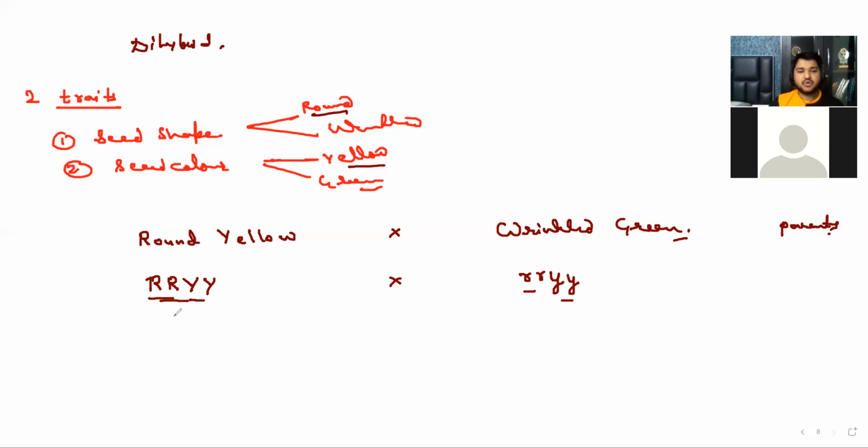Now these parents are going to give rise to gametes. Because it is a dihybrid cross, parents are going to release their gametes. So do you know how gametes are produced?